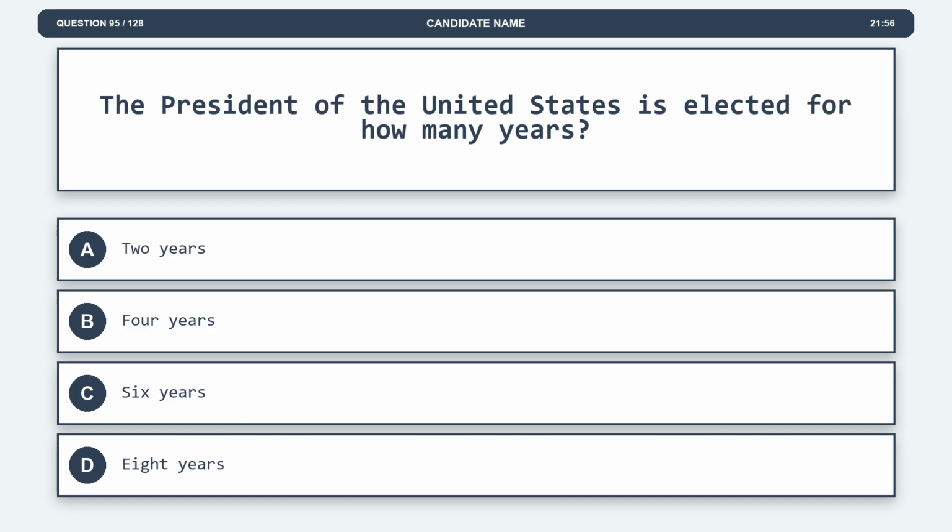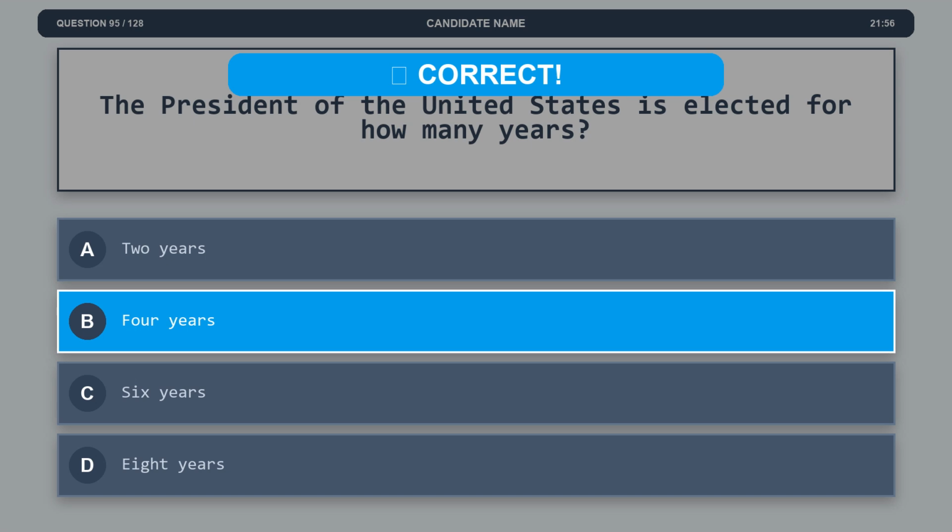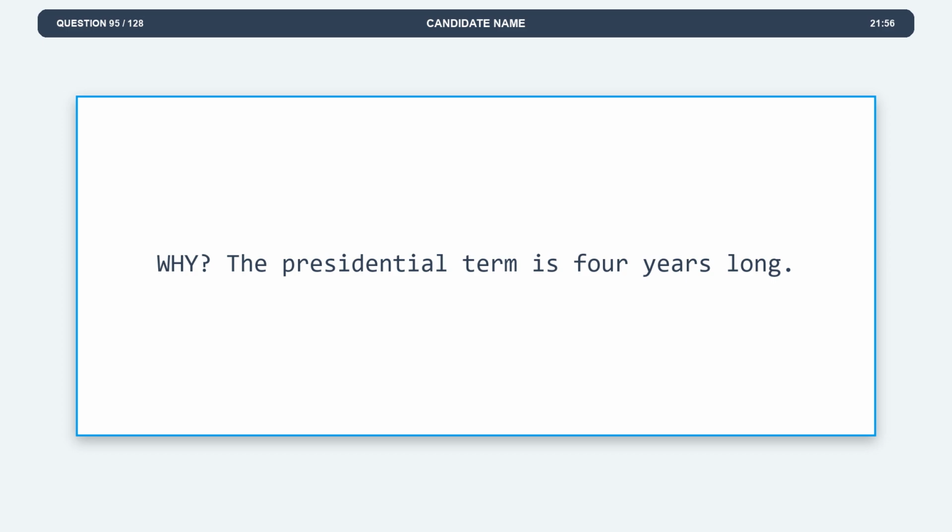Question 95. The President of the United States is elected for how many years? Option A, 2 years. Option B, 4 years. Option C, 6 years. Option D, 8 years. The correct answer is option B, 4 years. Explanation. The presidential term is 4 years long.